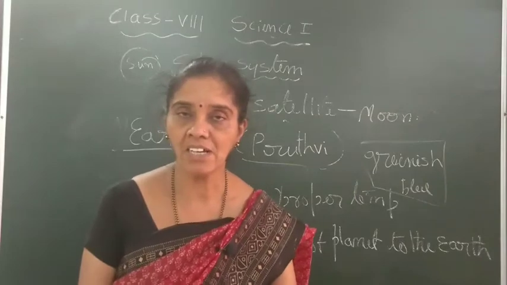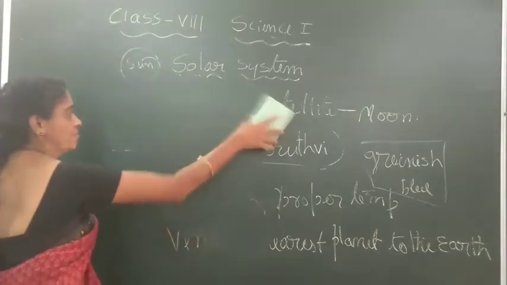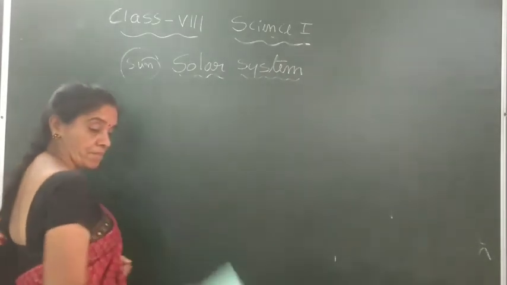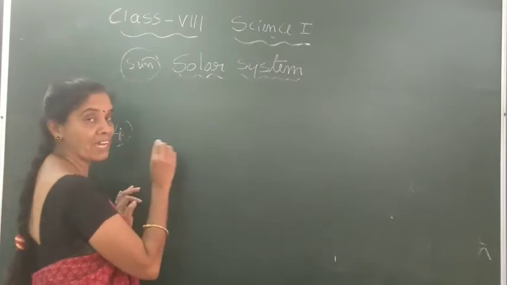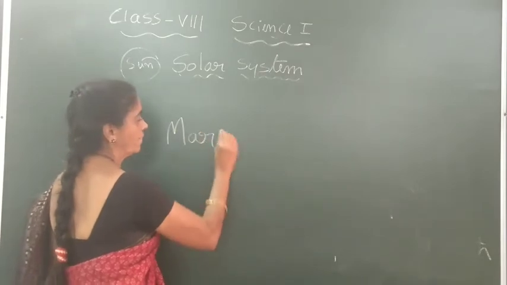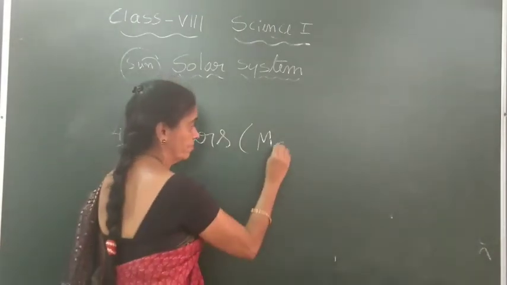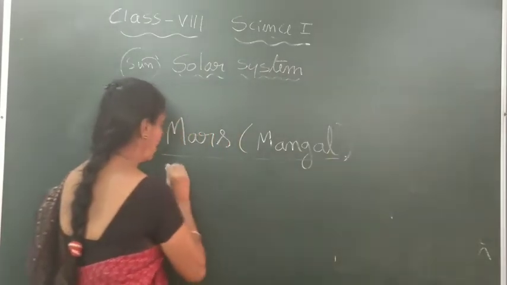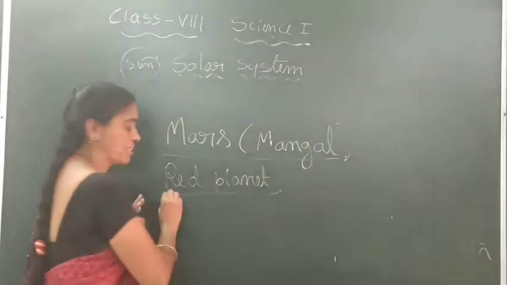The next planet after earth, in order, is the red planet in our solar system, the fourth in order. It is the fourth planet of the solar system. It is also called the red planet, Mars, Mangal. It is called a red planet. The red planet of our solar system is Mars.